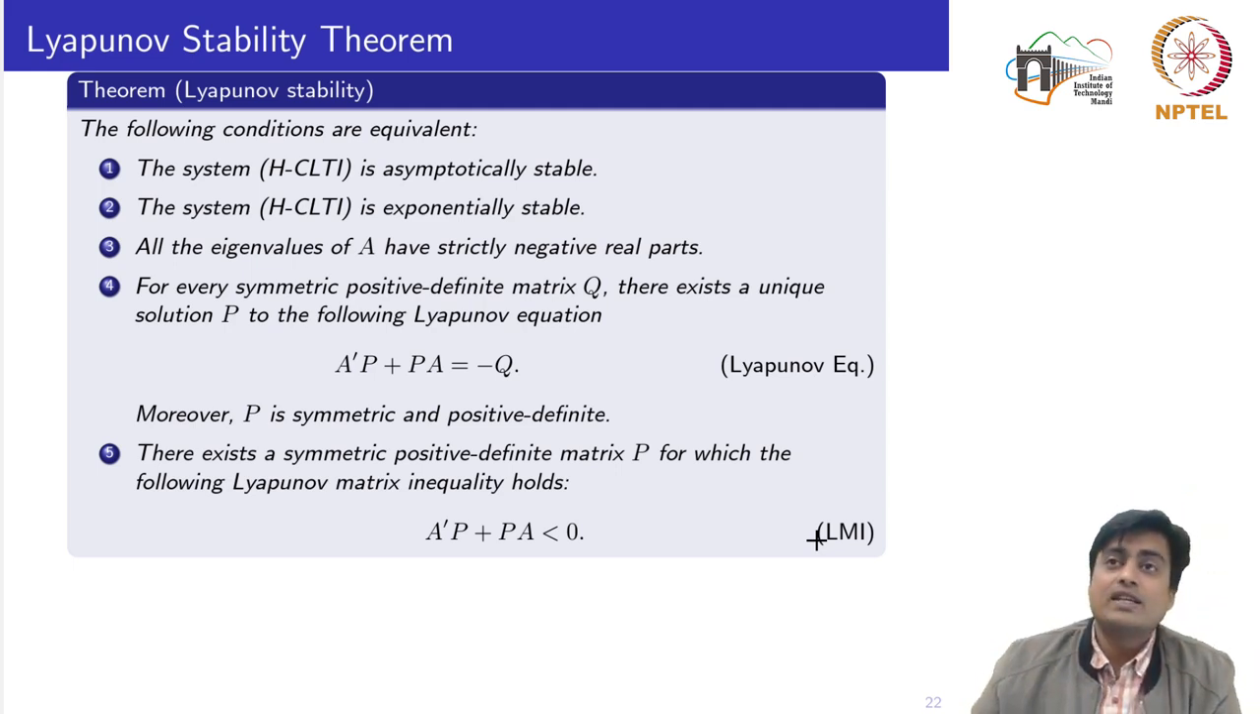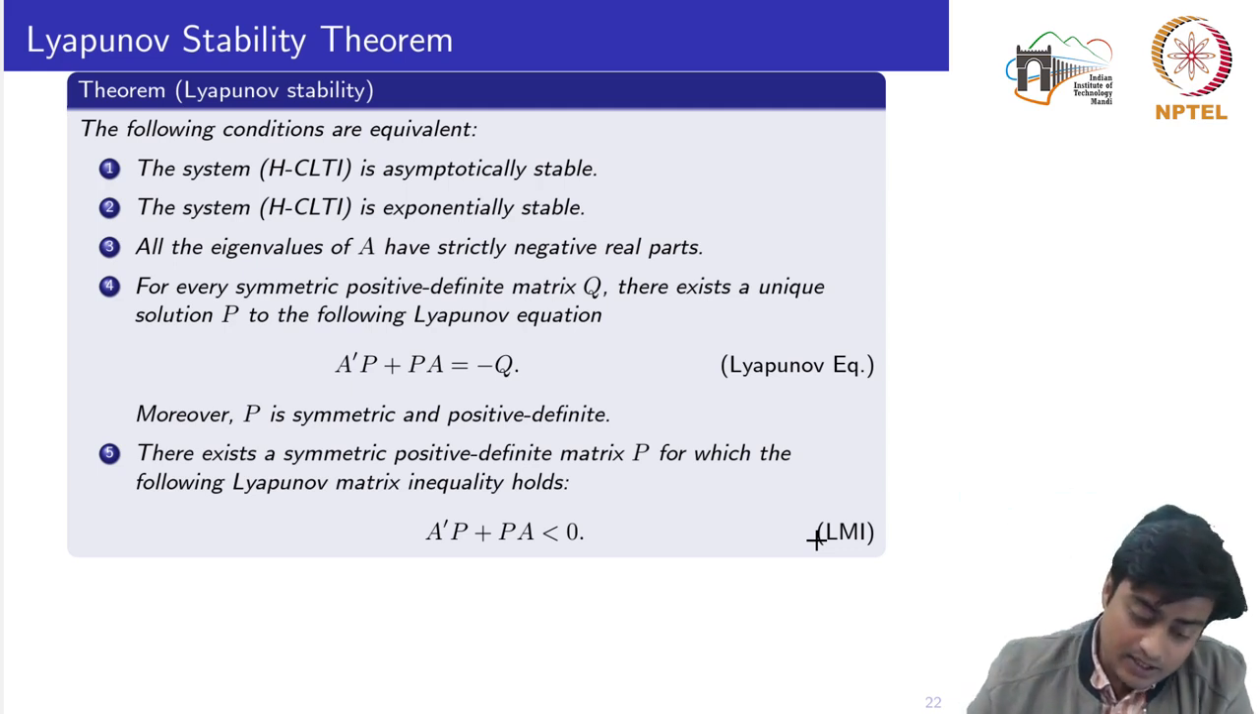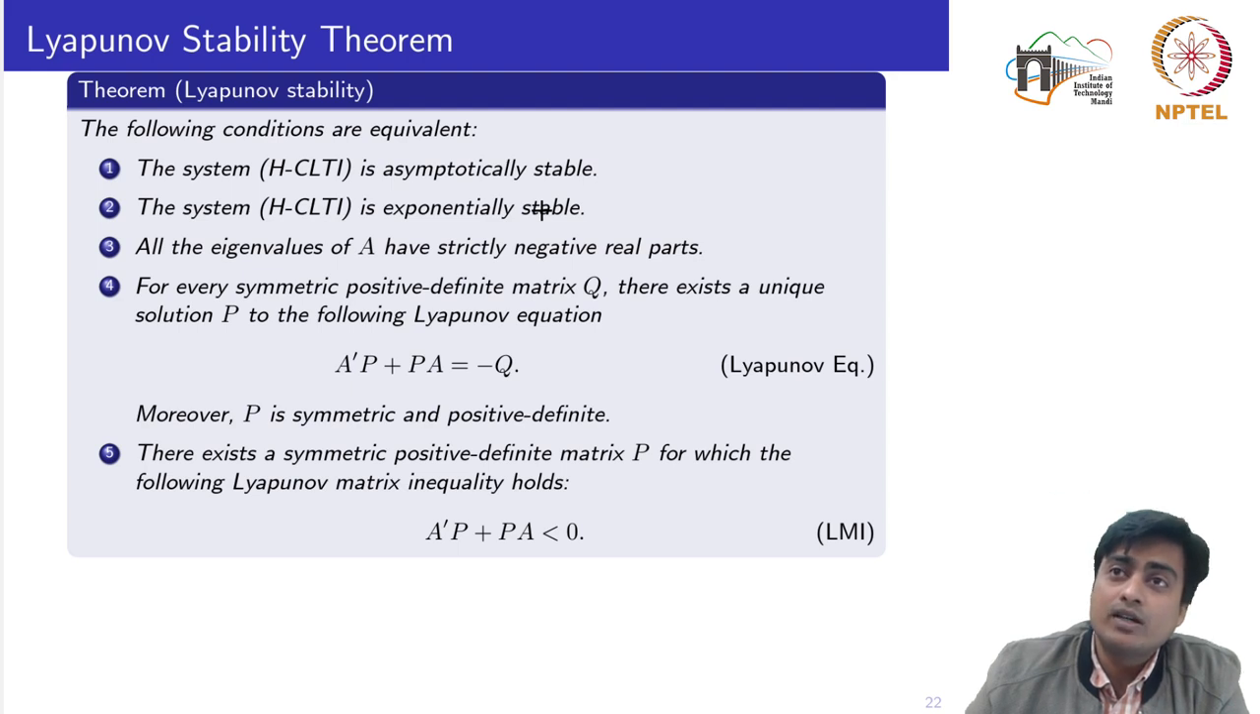So next we would see the proof of this important theorem, because, as we are seeing in the statement of this theorem, without even computing the solution or the eigenvalues, just by saying the existence of the symmetric positive definite matrix P, we can determine the stability. We can comment on the stability of the system, right?